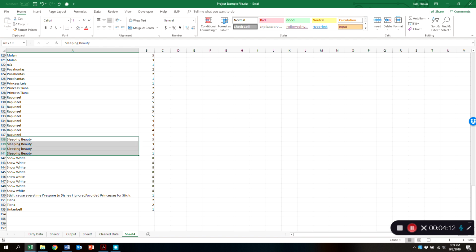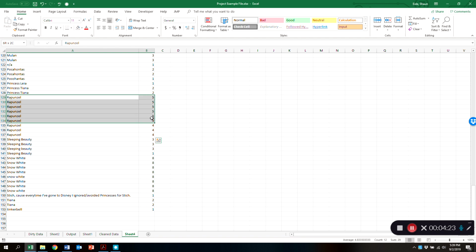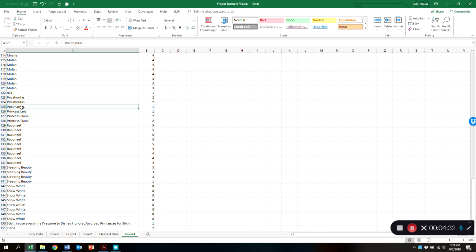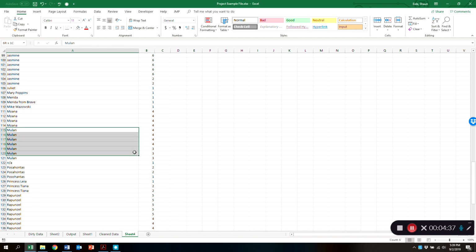Sleeping Beauty is fine. Oh, nope. Sleeping Beauty, one person wrote it incorrectly. Rapunzel, this is the example that we used in class. 4 people wrote it Rapunzel like this. 5 people wrote Rapunzel like this. Princess Tiana, Princess Leia is fine. Pocahontas is fine. Oh, nope. Pocahontas, let's see. Pocahontas is spelled several different ways. And you notice, depending on what it is, Mulan, even though these all look the same, let's see why. Mulan, yep, that's the reason why. Some of them have a space behind it, some of them don't.